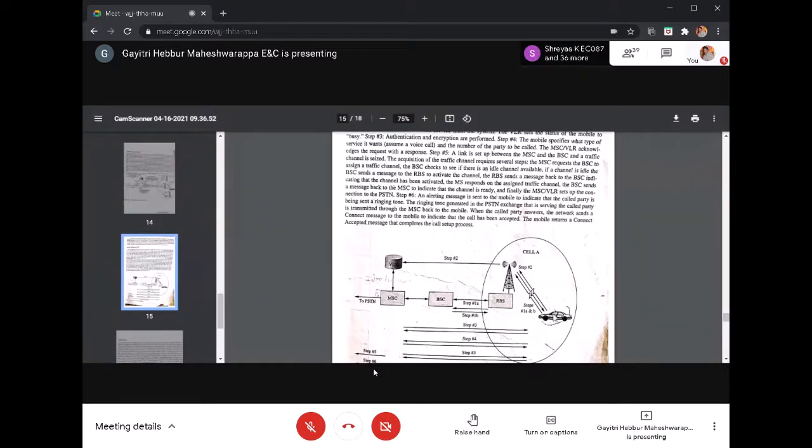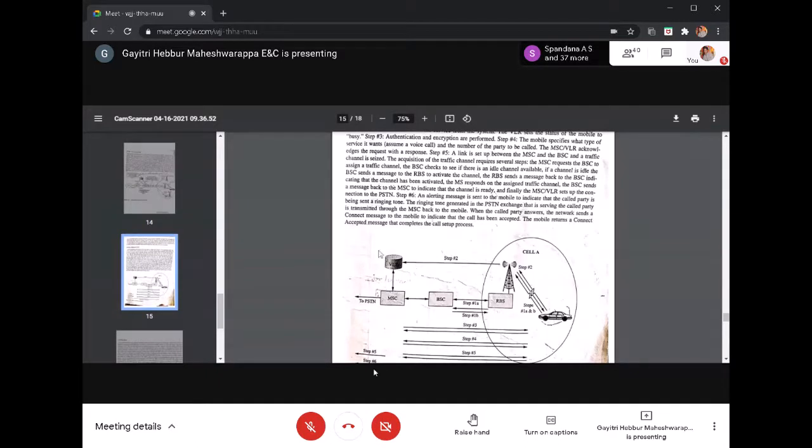See, the mobile initiates the call. It will request for the channel response. The request is passed to the base station controller. Then the base station controller will assign the channel location to the radio base station. That channel allocation information will be sent to the mobile station. Once it gets the channel location information, then the VLR will give the information to the MSC. The MSC VLR will update in which radio base station the mobile station is situated.